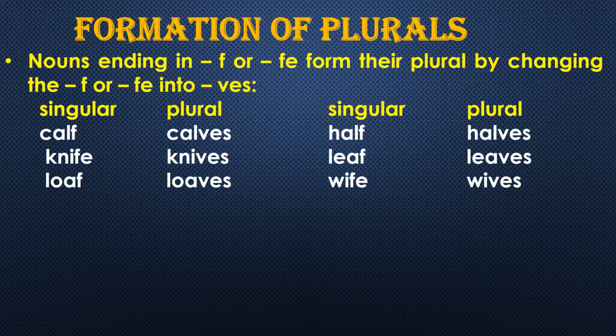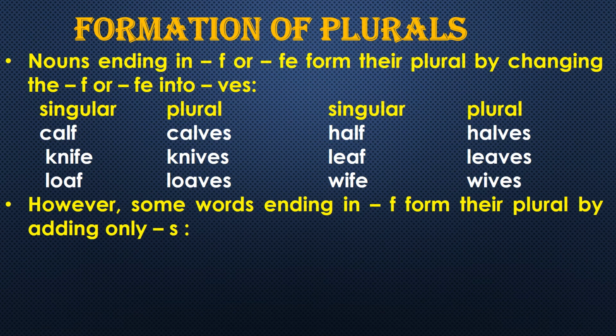Loaf, loaves. Wife, wives. So these are a few examples of f and fe and their conversion into ves for making the plural. Next, however, some words ending in f form their plural by adding only s. As you have learned in your previous slide about consonant plus o, same here also: though we convert f or fe into ves by removing them, in some cases we use only s.